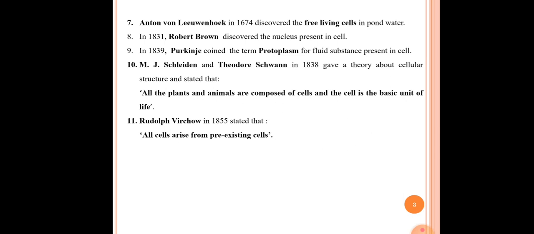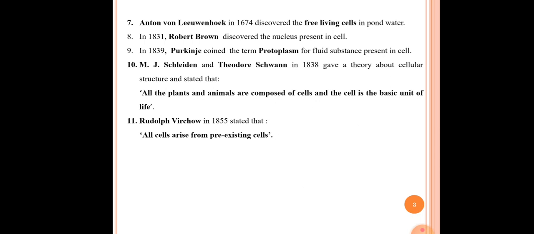The seventh point here is Anton von Leeuwenhoek in 1674 discovered free living cells in pond water. He discovered the first living cell in pond water. The eighth point is in 1831, Robert Brown discovered the nucleus present in the cell.